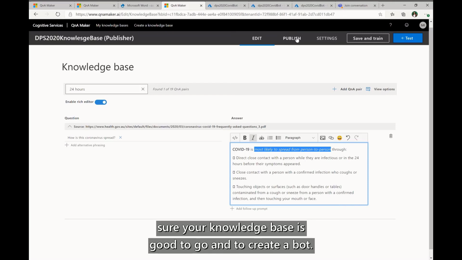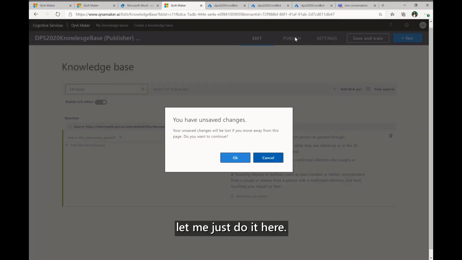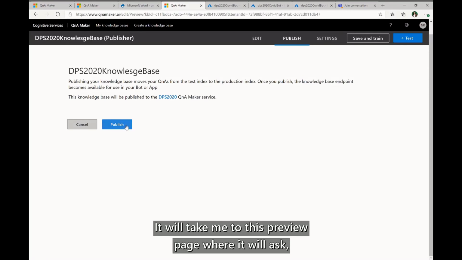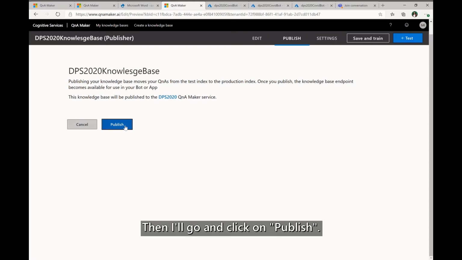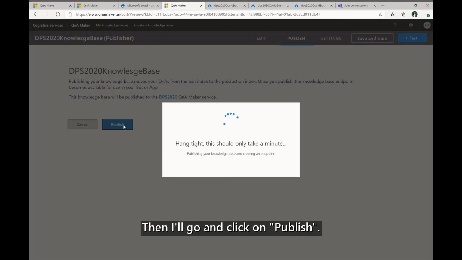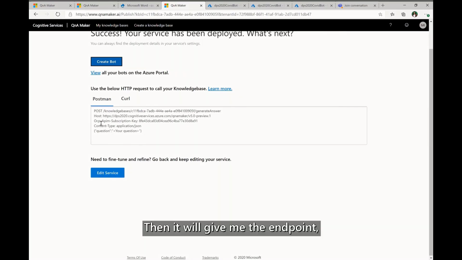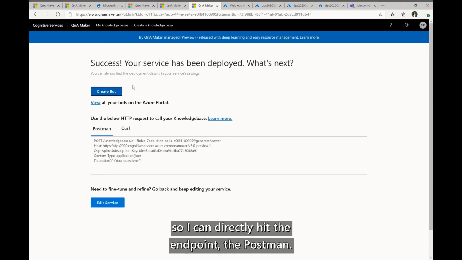and to create a bot. So if I click on this publish, let me just do it here. I'll just continue. So it will take me to this preview page where it will ask, are you sure you want to create a bot? And then I'll click on publish. And then it will give me the endpoint. So I can directly hit the endpoint, in Postman.